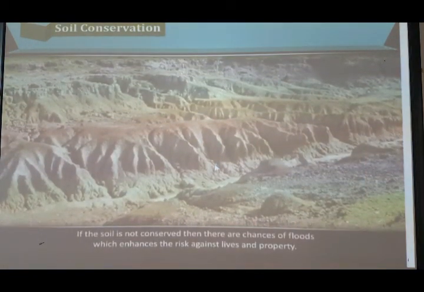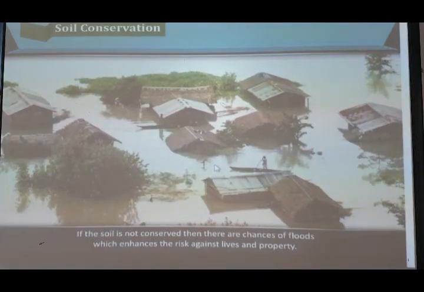If the soil is not conserved, then there are chances of floods which enhance the risk to lives and property. Trees, plants and vegetation have roots deep in the soil, which act like an anchor and have a strong grip on the soil. Even if there is heavy rainfall, there will be no soil erosion and the water will go under the soil. And if the soil is not conserved, what can happen?